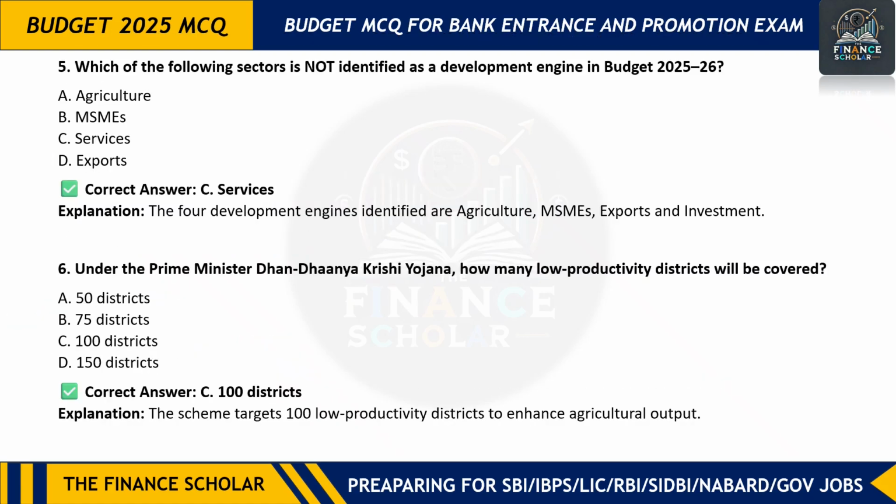Next question is which of the following sectors is not identified as a development engine? So in this budget, what are the development engines? Those are agriculture, MSME, export, and investment. So services are not there. So C is the answer, here we have asked for not. So services are the right answer.